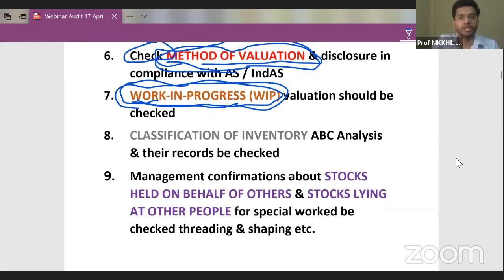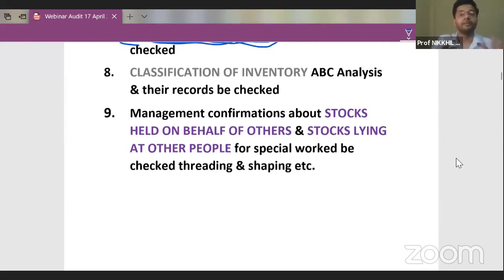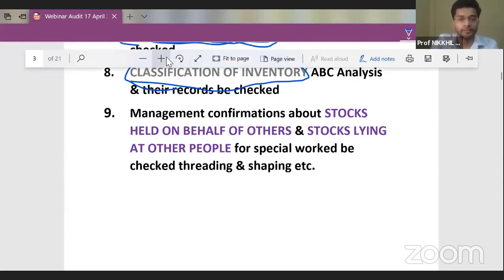So work in progress valuation should be checked by the auditor properly. Then classification of inventory should be checked by the auditor, whether raw material is kept in the raw material section, finished goods are kept in the finished goods section, and work in progress is kept in the work in progress section. Each of these elements should be properly stored, and classification should be given properly to the auditor. That is an important thing. The records which are there in the classification also are to be checked.